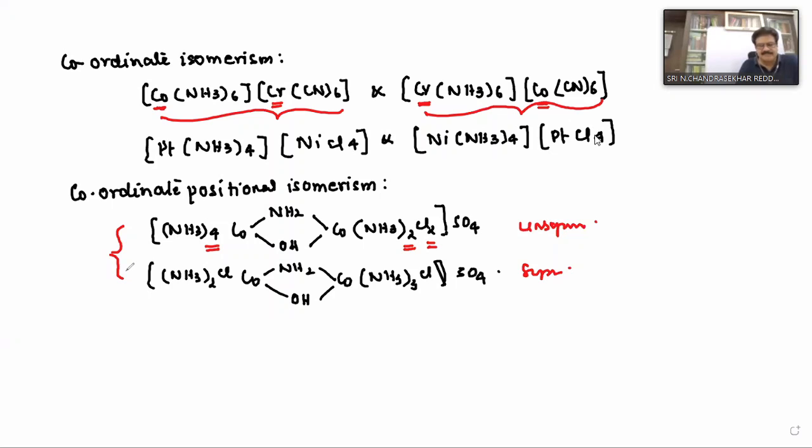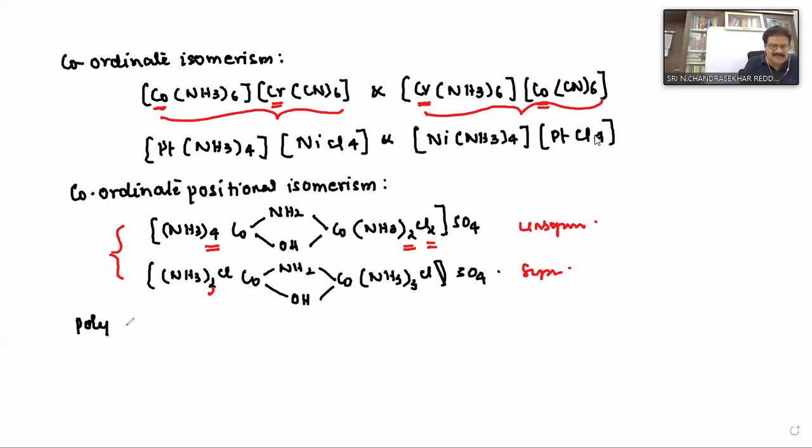Second compound, NH3 taken thrice, sir? Sorry, yes, 3 times. Okay, clear? This type of complex can be given anywhere, just simply observe it: which is symmetrical and which is unsymmetrical. Symmetrical means both the metals have the same ligands and the same number also. Unsymmetrical means different. But the overall molecular formula is the same. Clear? So next, polymerization isomerism.